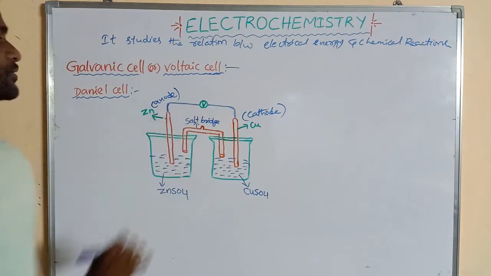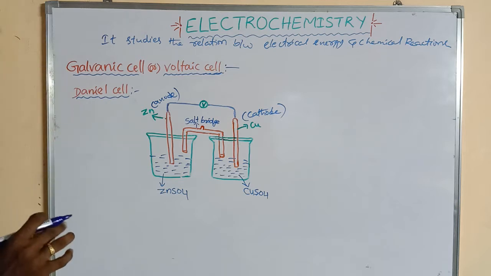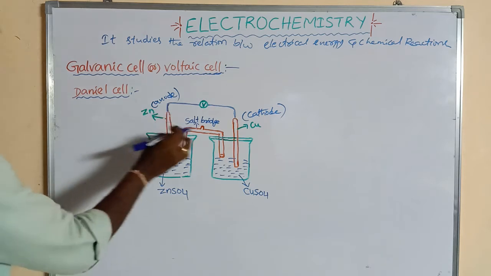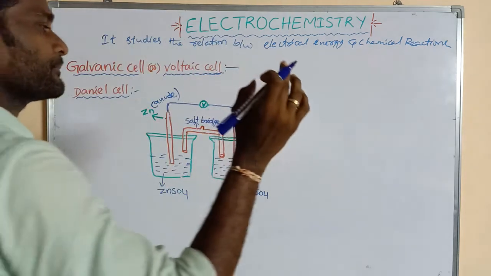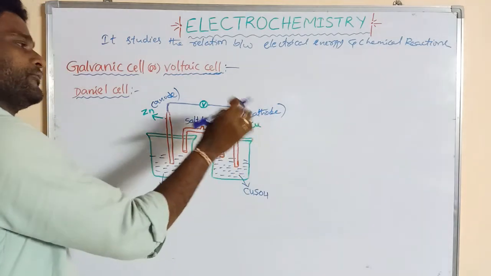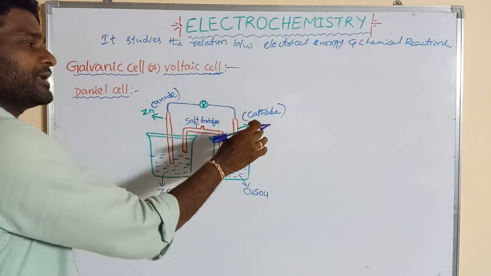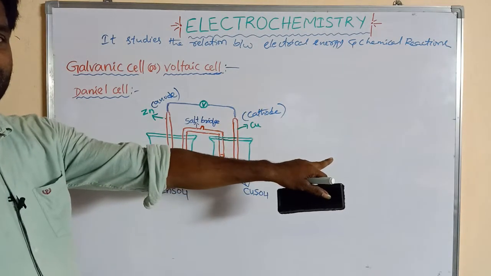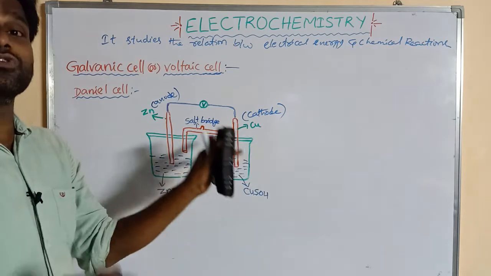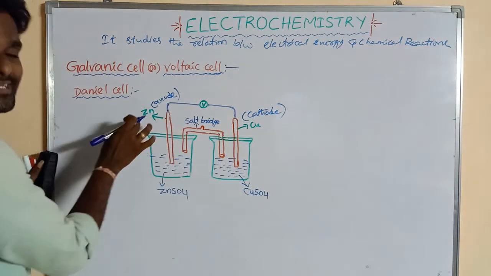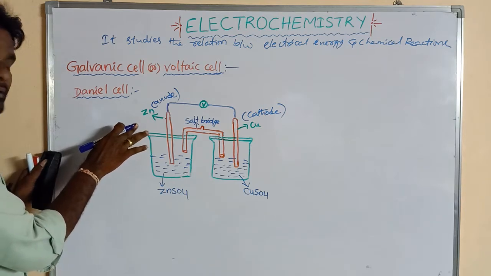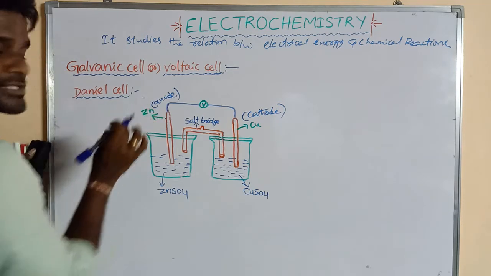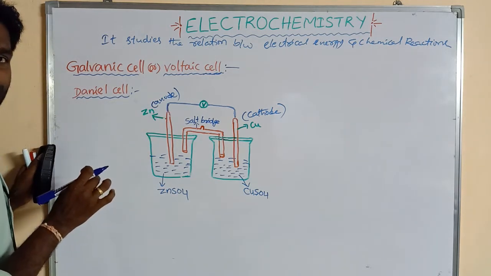Of these two electrodes, the one with the higher reduction potential, which is copper, has high oxidizing power. High oxidizing power means it undergoes reduction. The one with the lower reduction potential undergoes oxidation. Here the zinc electrode has lower reduction potential and the copper electrode has higher reduction potential.